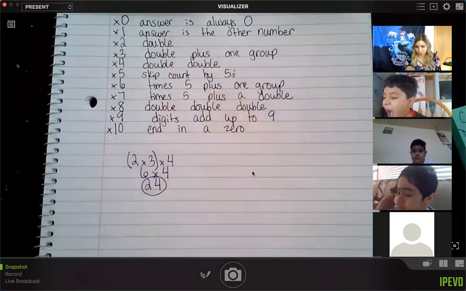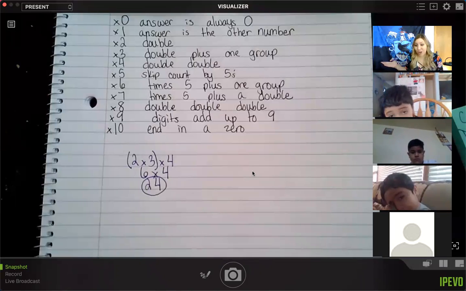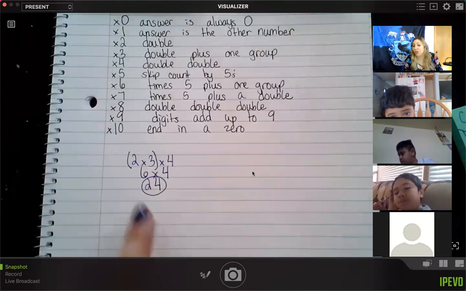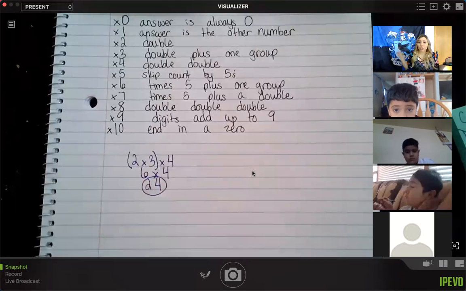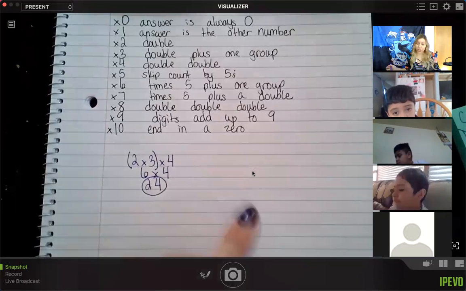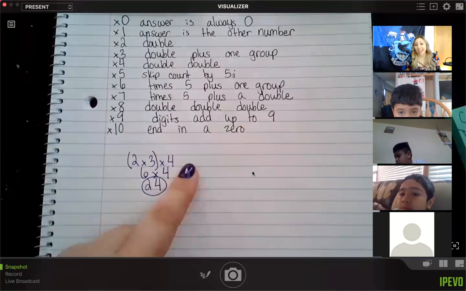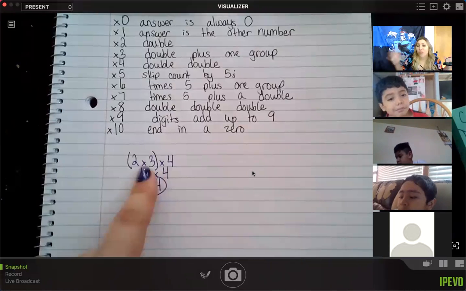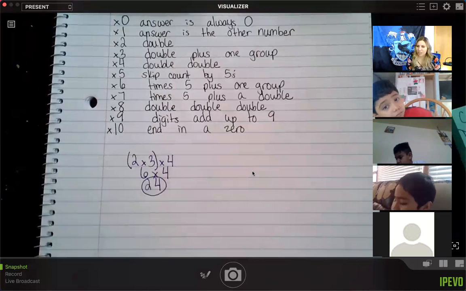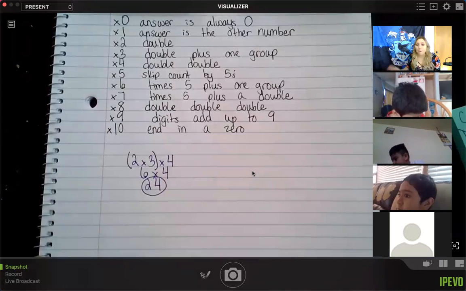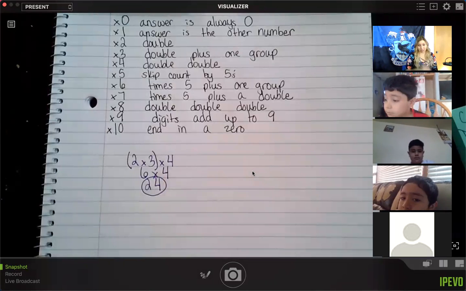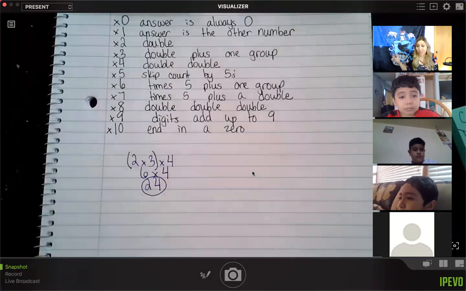And to prove to you, you're like, Miss Mannering, how do I know which numbers to multiply first? You don't have to know. You get to choose. It's your choice. So if I wanted to do 3 times 4 first, 3 times 4 is 12. 12 times 2 is 24. 2 times 4 is 8. 8 times 3 is 24. So just like the associative property tells us, it does not matter what order you multiply in. It will still be the same answer. And that is what is awesome about multiplication, is you get to choose.